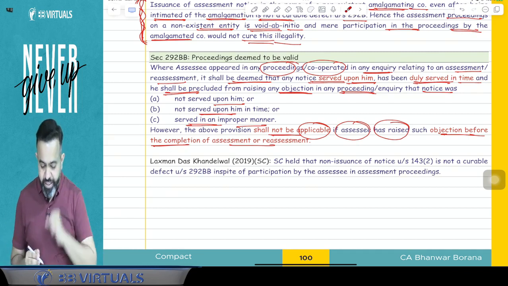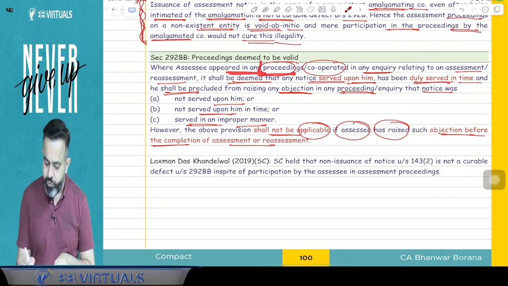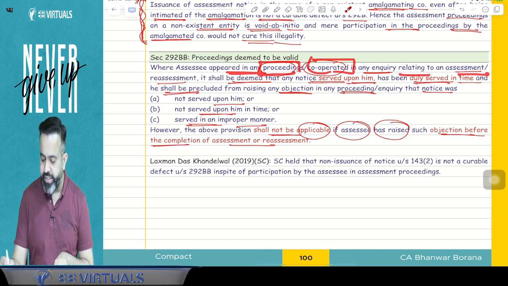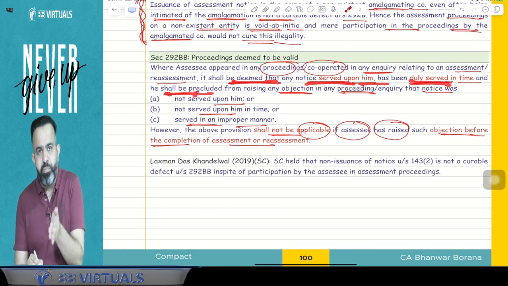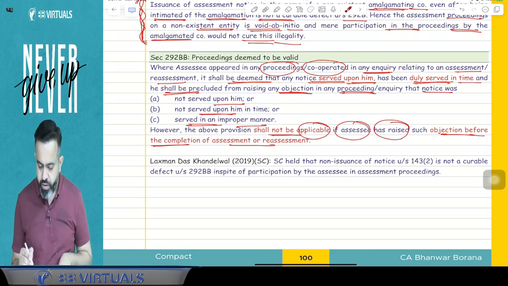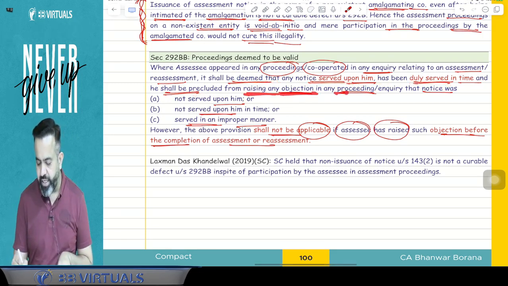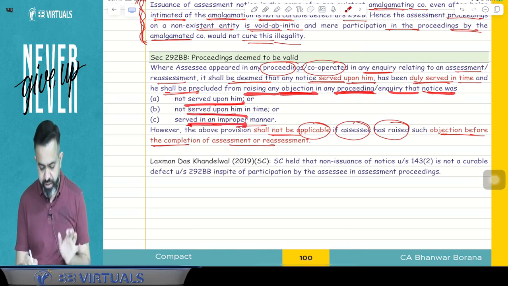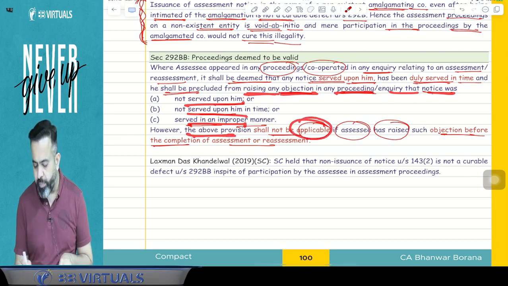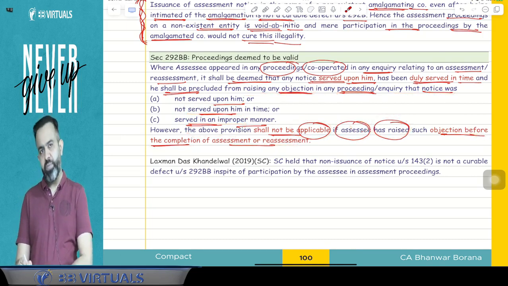Yes. So guys, where the assessee appeared in any proceeding or cooperated in any inquiry relating to the assessment or reassessment, it shall be deemed that any notice served upon him has been duly served in time, and he shall be precluded. Precluded means he will be stopped from raising any objection in any proceeding or inquiry that the notice was not served upon him, or not served in time, or served in an improper manner. However, the above provision shall not be applicable if the assessee has raised such objection before the completion of assessment or reassessment. You got my point or not?